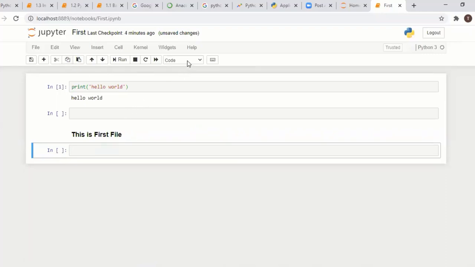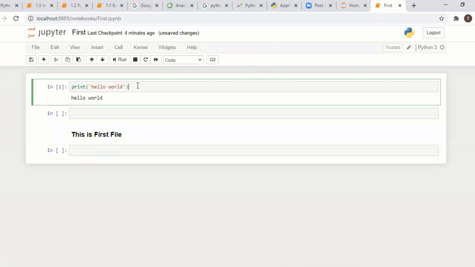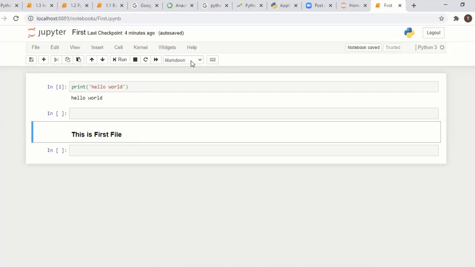So coding means this line, this is code. If you want to type anything, it's markdown. So you can type any messages with the markup language, like text, whatever you want to convey. You can write like this. Till now, if you have any questions on whatever we have seen, you can type. Can we proceed next?